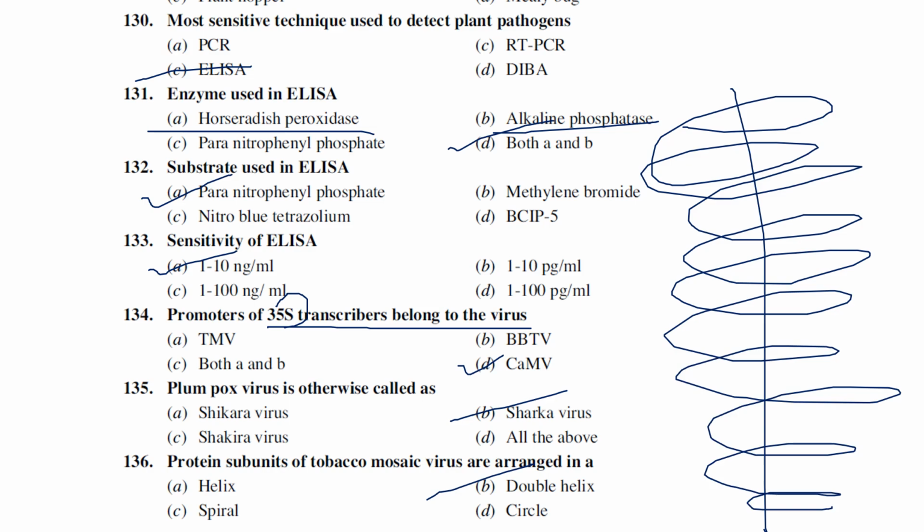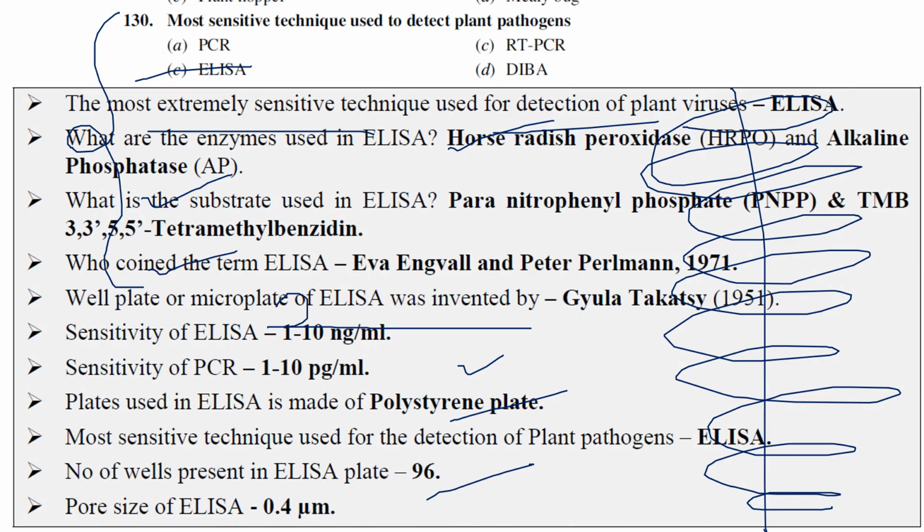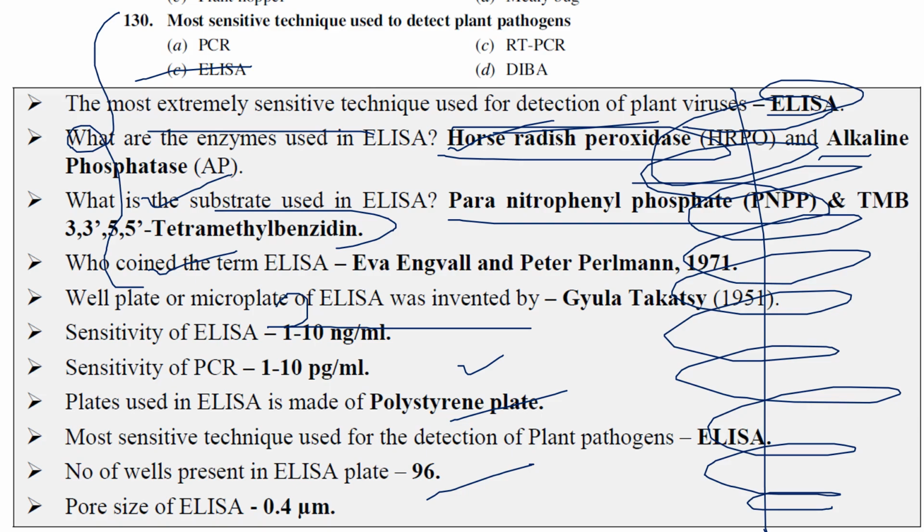Since a couple of questions were asked on ELISA, just have a look at the other different things that we must take into consideration, especially from the exam point of view. The first one: the most sensitive technique used for the detection of viruses is ELISA. Enzymes used in ELISA are horseradish peroxidase and alkaline phosphatase. What is the substrate used in ELISA? Para-nitrophenyl phosphate or TMB, 3,3',5,5'-tetramethylbenzidine.